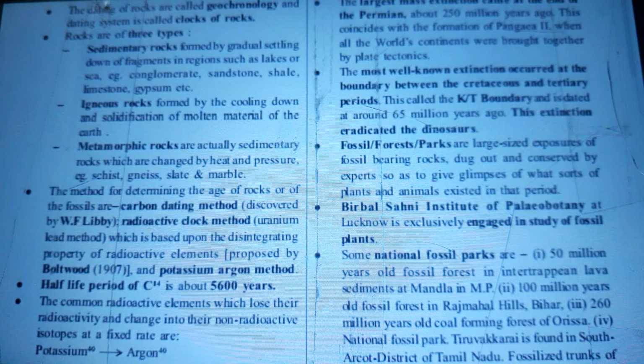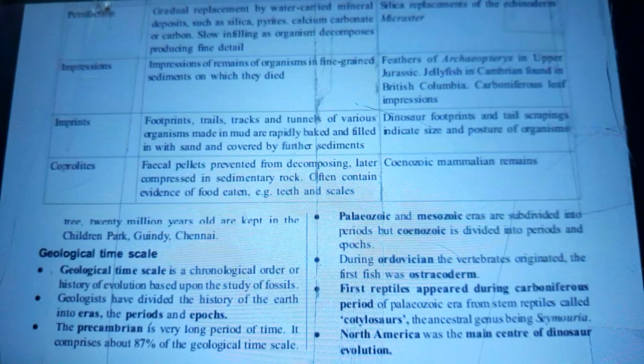3. A 260 million year old coal forming forest of Orissa. 4. The national fossil park Tiruvakkarai is found in South Arcot district of Tamil Nadu. Fossilized trunks of trees were found. Tree trunks 20 million years old are kept in the Children's Park in Guindy, Chennai.